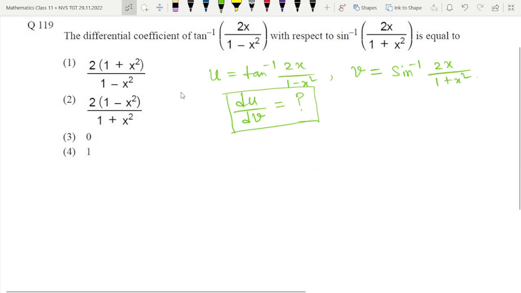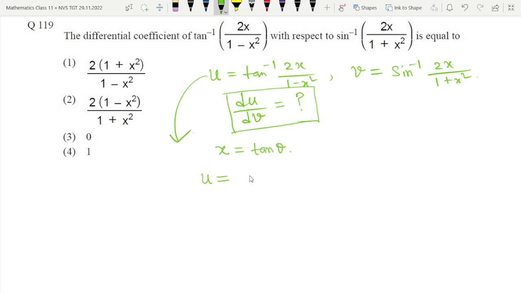Now for that, we will first come to this relation, u is equal to tan inverse of 2x divided by 1 minus x square. Here we will put x equal to tan theta. Then u is equal to tan inverse of 2 tan theta divided by 1 minus tan square theta.